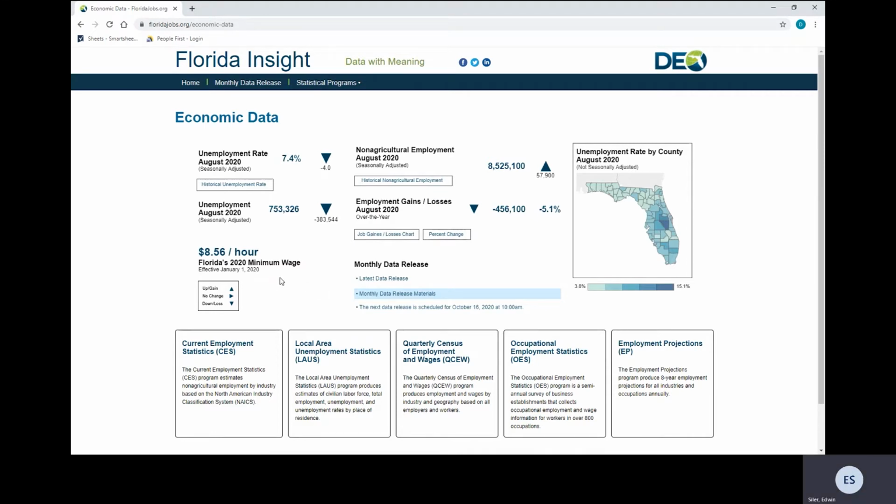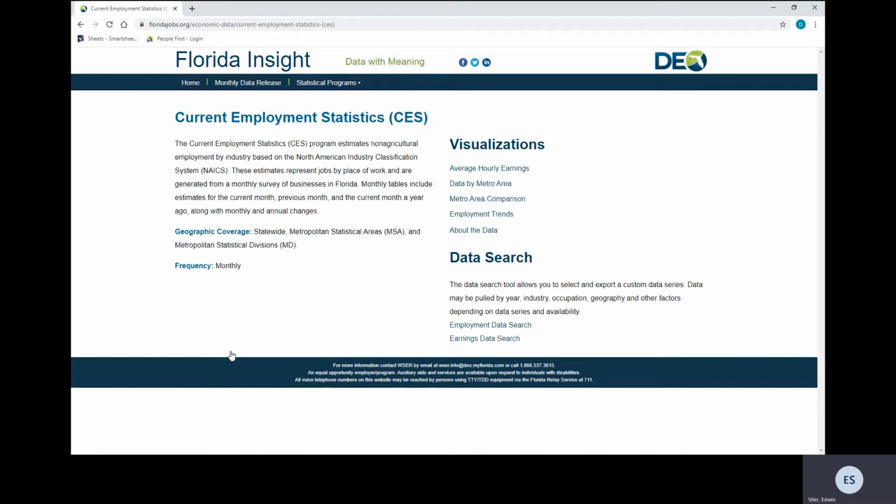So let's jump into some of our statistical programs. The first program we're going to look at is current employment statistics, which we call CES. CES estimates non-agricultural employment by industry based on the North American Industry Classification System, or NAICS. So on this screen, you have a data search, and you can search by employment data or earnings data. Then we have a visualization tool.